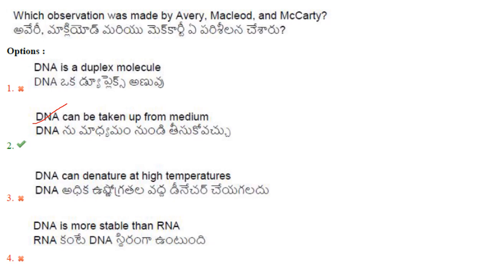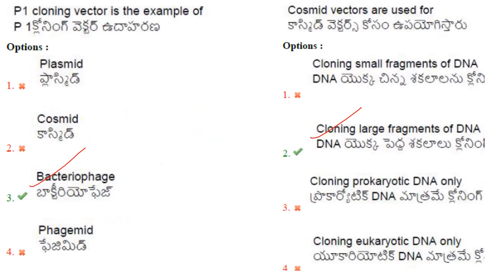So DNA is a duplex molecule, no. DNA can be taken up from the medium and can be used for transforming. So option 2 is the right answer. DNA can denature at higher temperatures and DNA is more stable than RNA. These two options are not related to the transforming principle. So only option 2 is related. So answer is option 2.